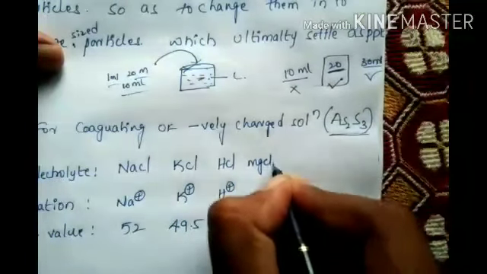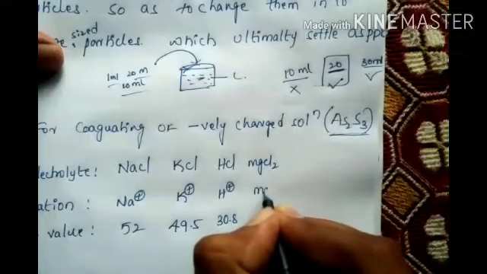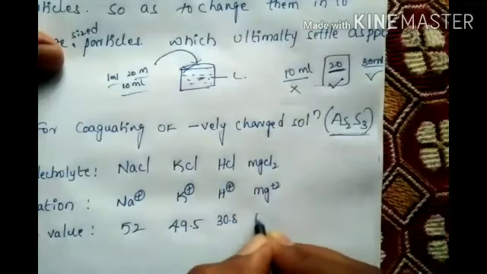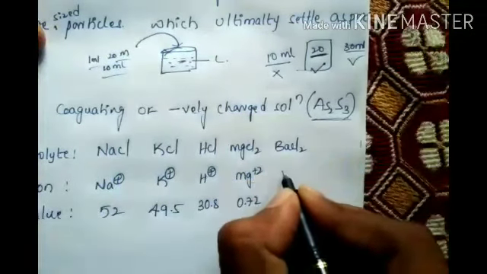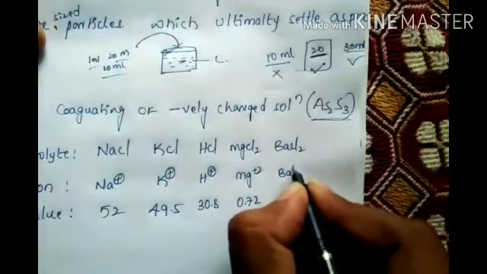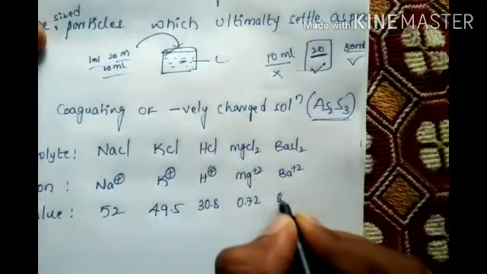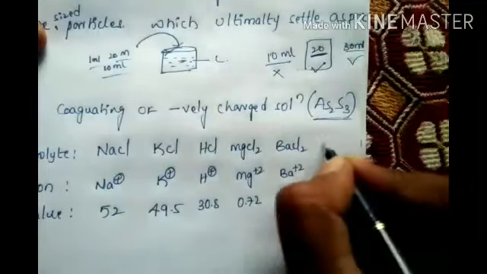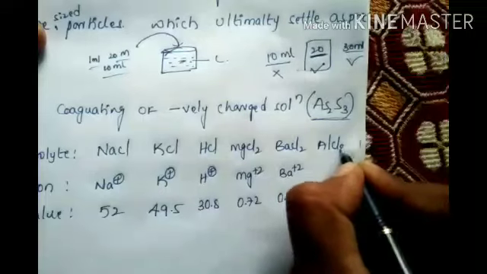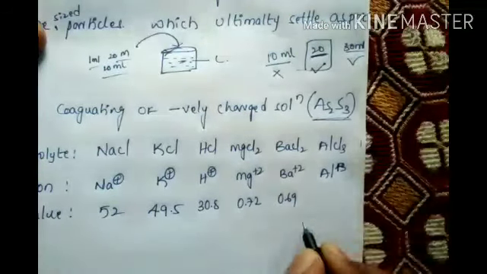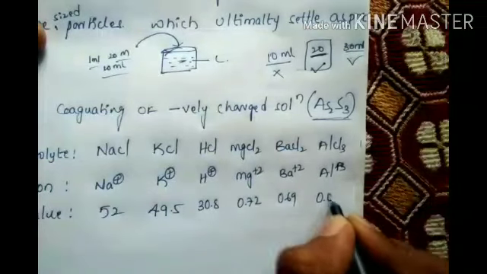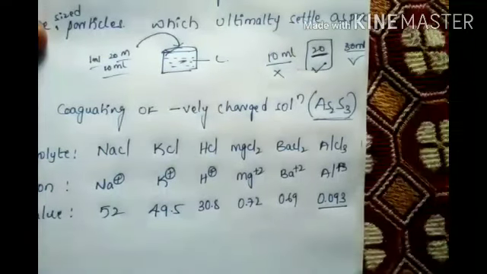MgCl2, Mg plus 2, the value is 0.72. These values you have to remember. BaCl2, Ba plus 2, how much? 0.69. And last but not least, AlCl3, Al plus 3, what is it? 0.093.